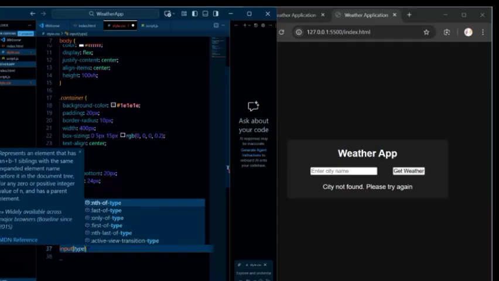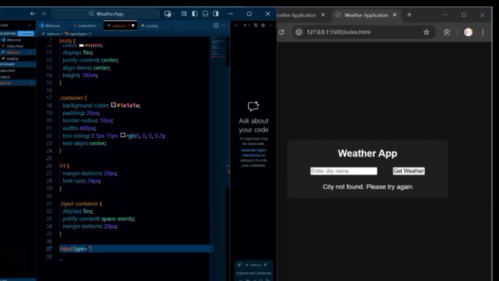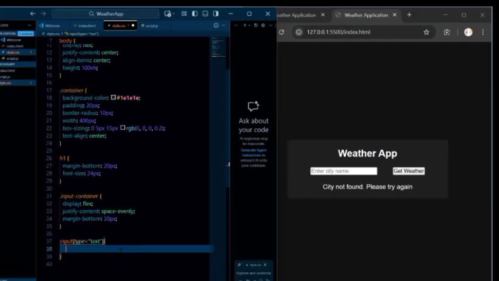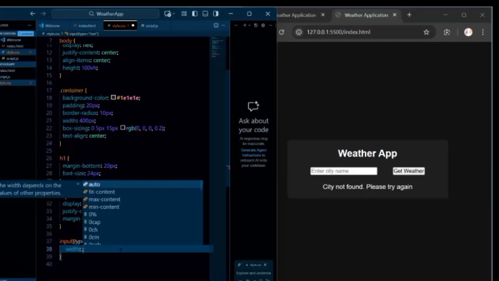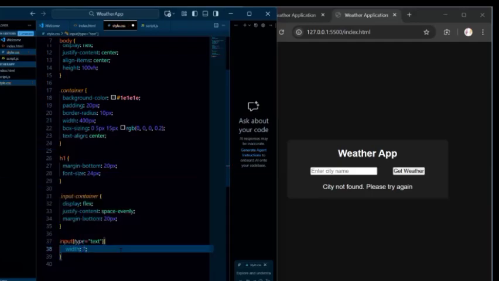So it's going to be type equals. This time we're using text, so inside you just write text. Just come here, curly braces, then you drop that. The first thing you want to have is width. You want the width to be 70%. Of course, that's another unit that you can always use. You can use percentage for that.